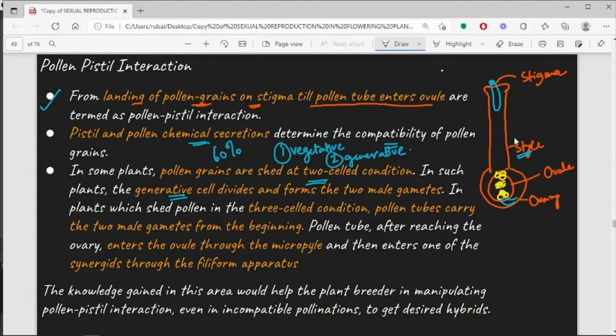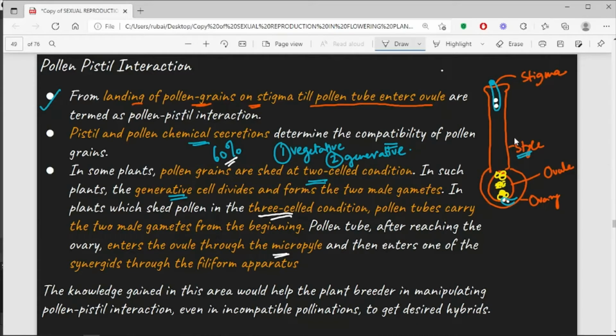So once the generative cell has divided, the two male gametes will be present within the pollen tube. But this was only in 60% of the angiosperms. In the rest of the 40% of the angiosperms, the pollens are already shed at the three-celled condition, where the pollen tubes will be carrying the two male gametes and eventually will help in the transfer of the male gametes within the embryo sac when it will enter the embryo sac through the micropylar end.